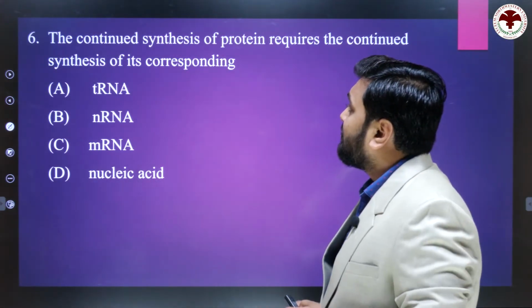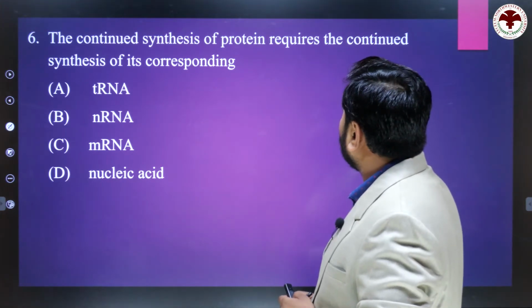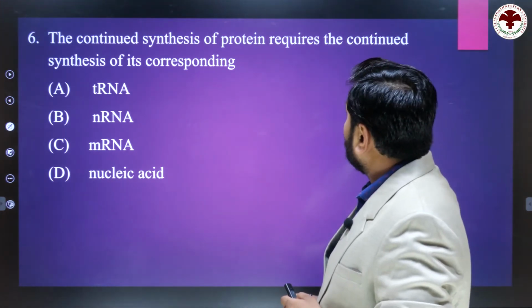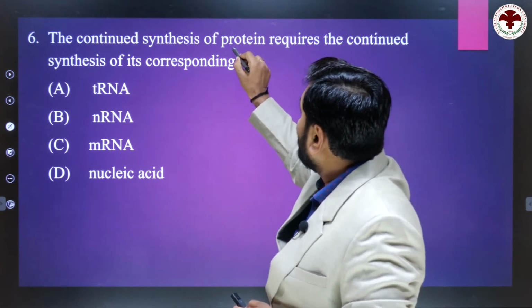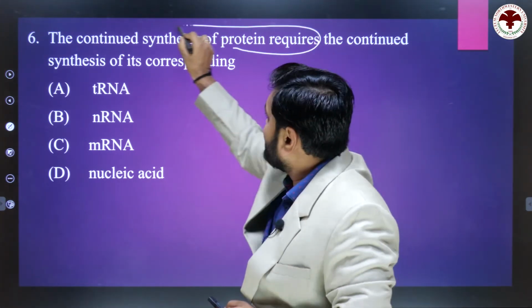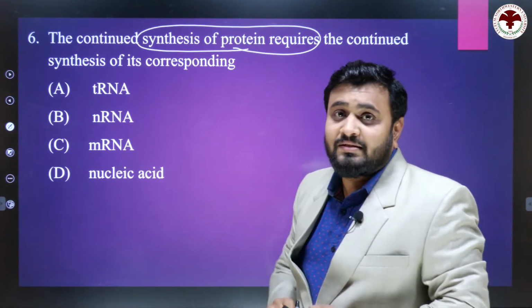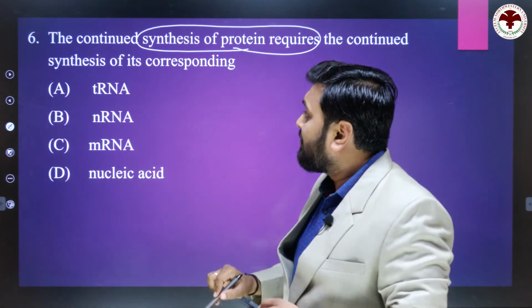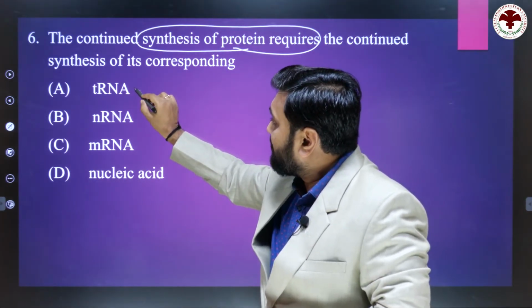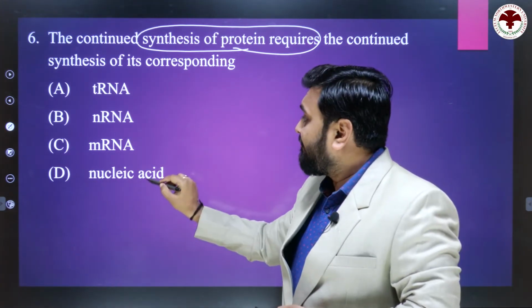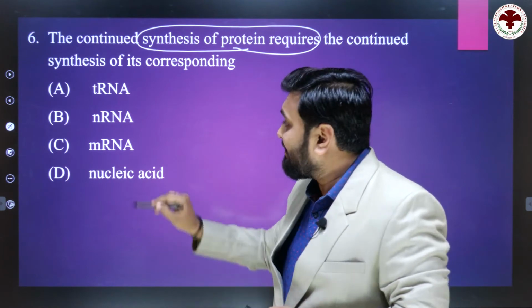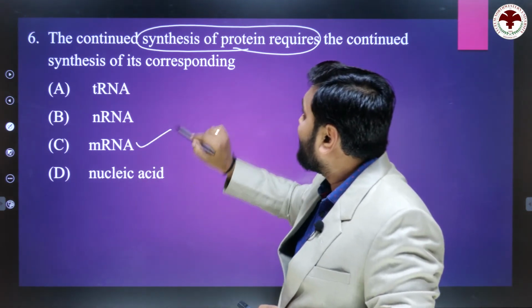Next question: the continuous synthesis of protein requires the continuous synthesis of its corresponding. It means continuous protein synthesis requires which component or product? First is tRNA, second nRNA, third mRNA and fourth nucleic acid. So the right answer is mRNA.